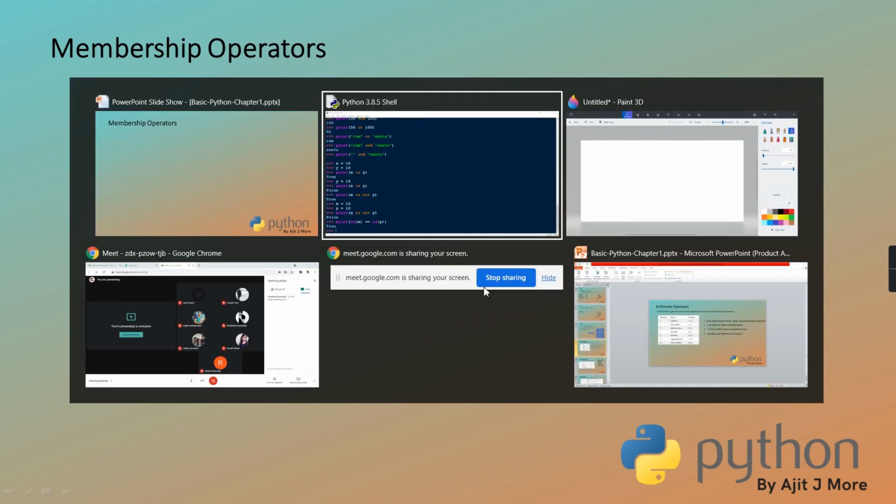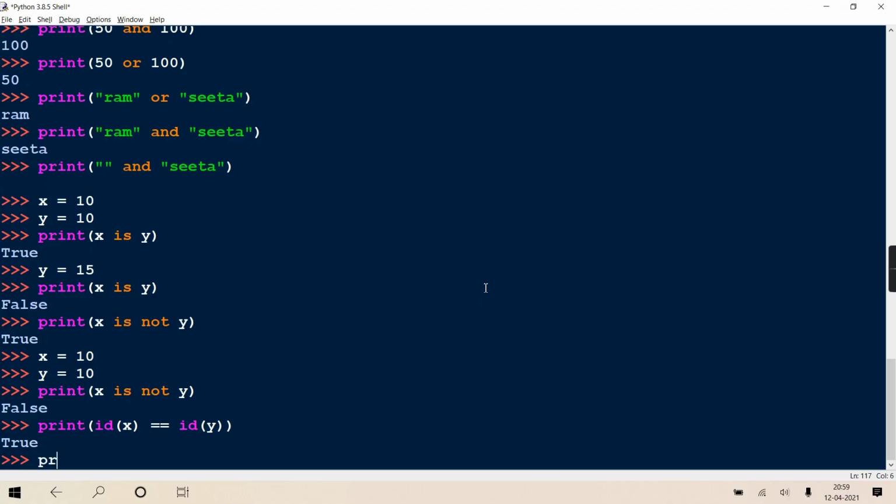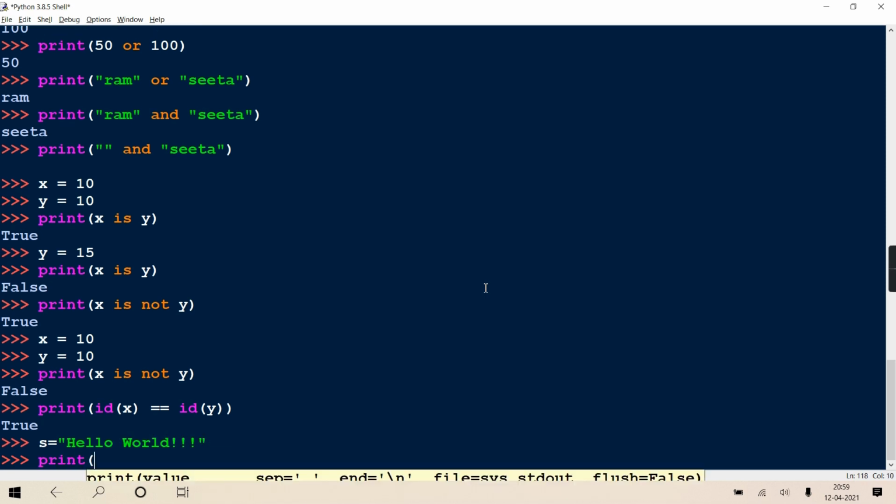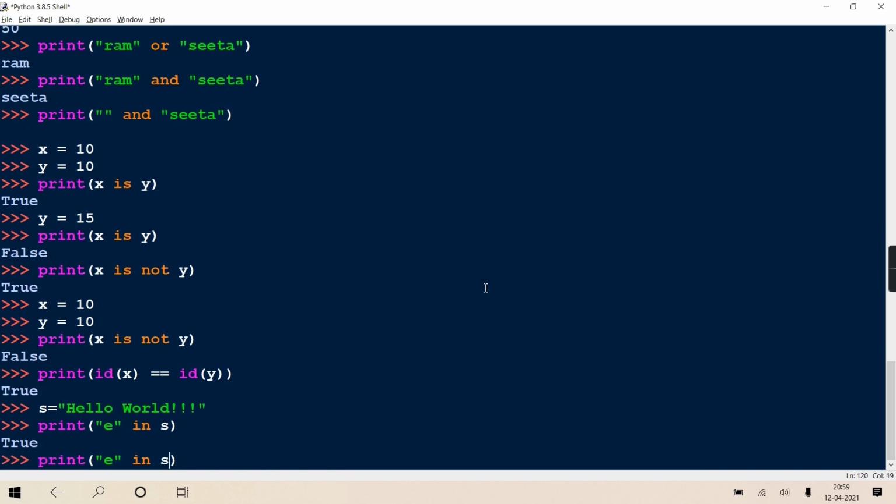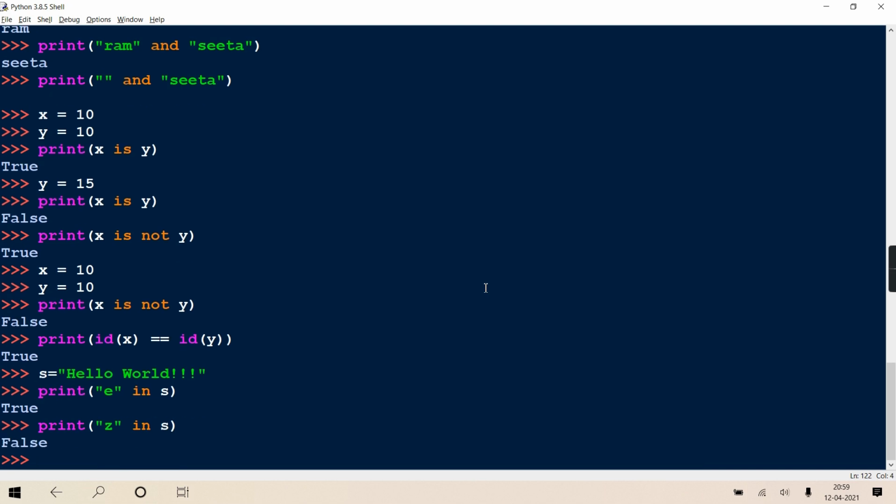Okay, now I'll quickly show you how it works. Suppose on a string I'm doing hello world, and you're checking whether E is present in S. As E is present in S, it will return true. If I'm checking Z in S, obviously it is not, so it will return false. Here I have applied it on a string, but you can apply it on any other iterable object.